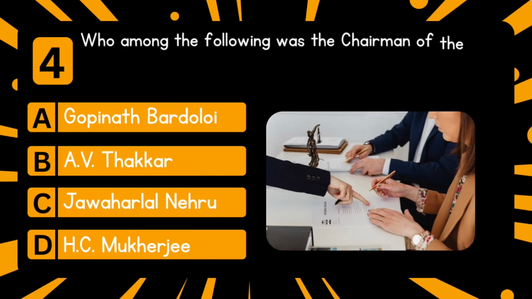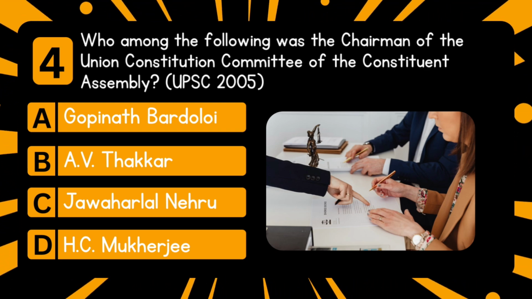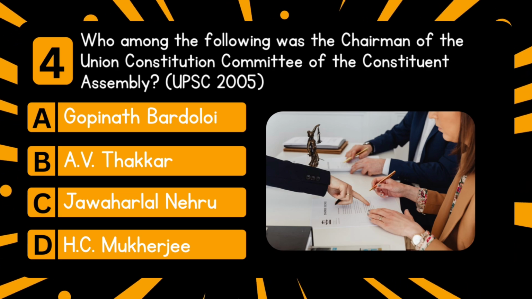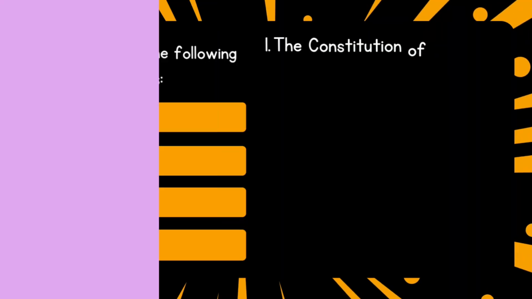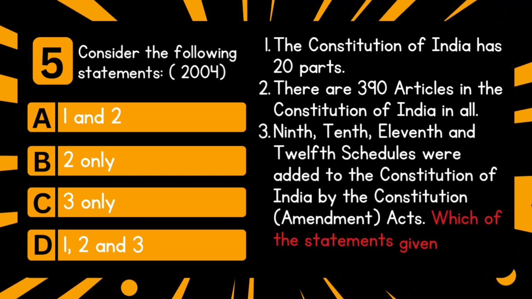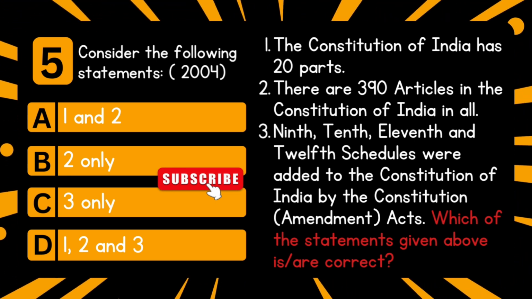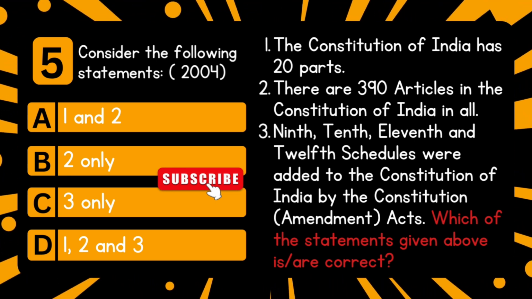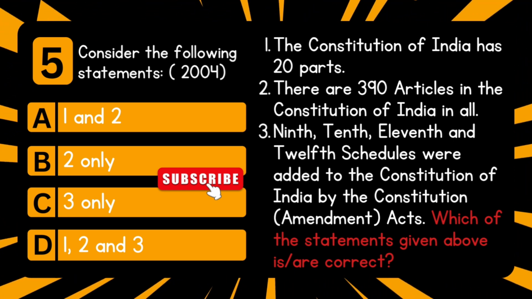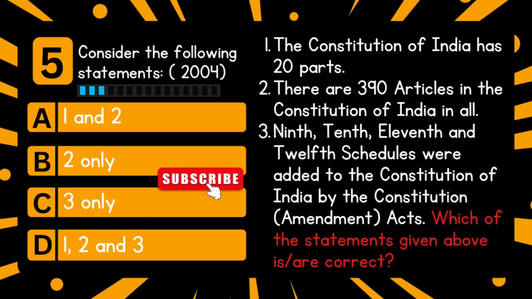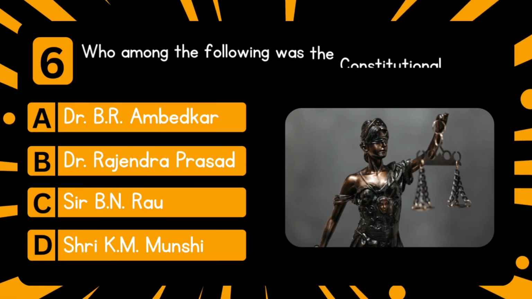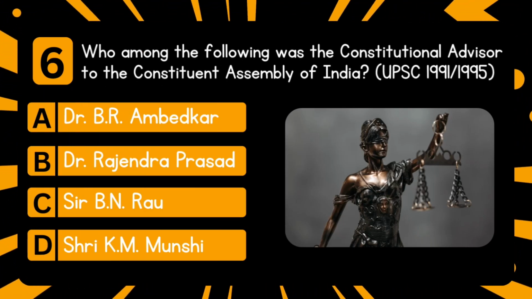Next question is, who among the following was the chairman of the Union Constitution Committee of the Constituent Assembly? Answer is Jawaharlal Nehru. Next question is, consider the following statements. The Constitution of India has 20 parts. There are 390 articles in the Constitution of India in all. 9th, 10th, 11th and 12th schedules were added to the Constitution of India by the Constitution Amendment Acts. Which of the statements given above are correct? Answer is 3 only.